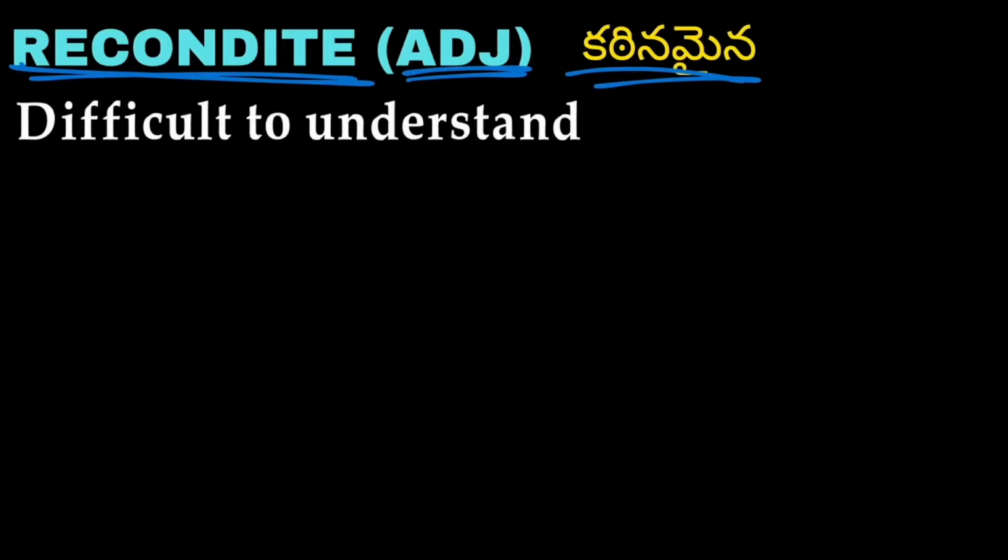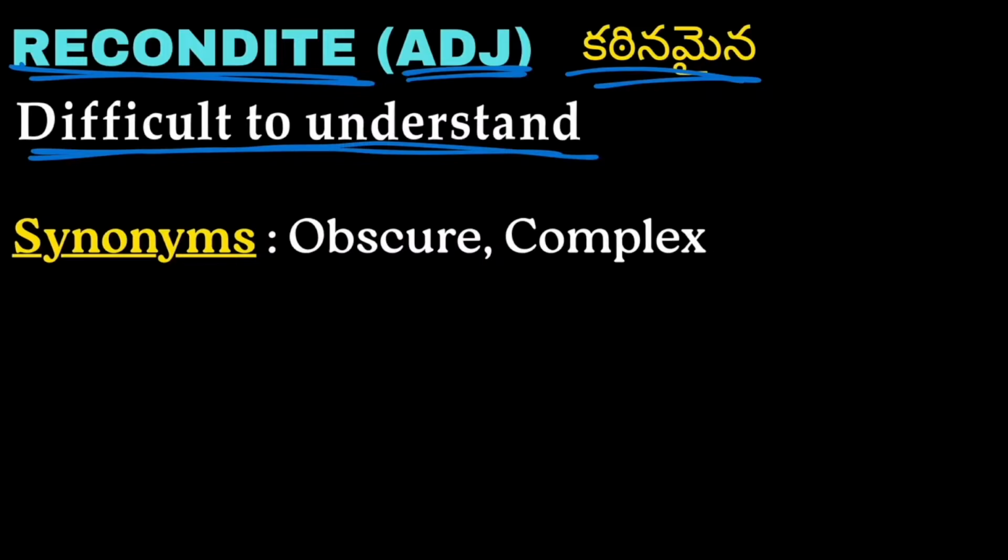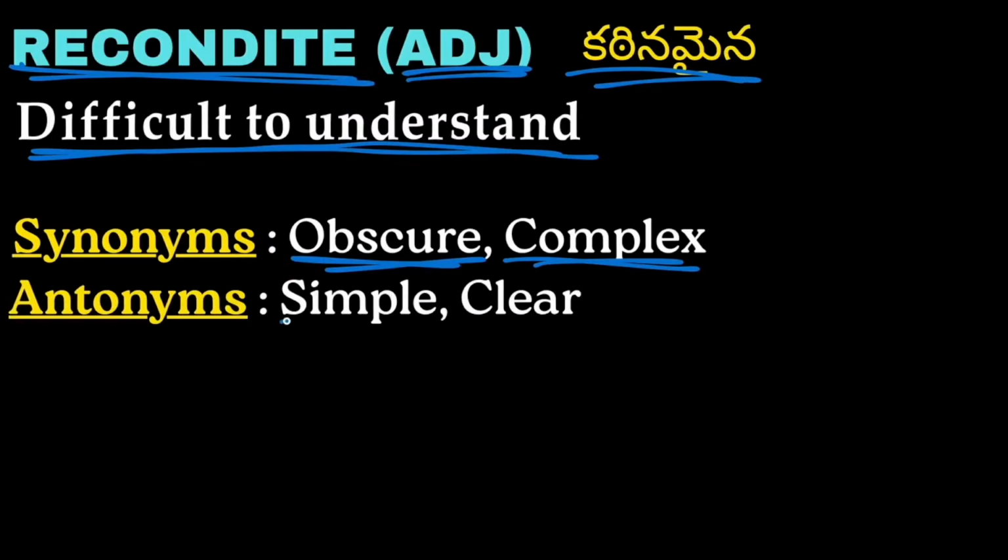Next word we have is recondite. Recondite is an adjective and it means katinamaina. Something which is difficult to understand is called as recondite. Synonyms: obscure, complex. Antonyms: simple, clear. Simple and clear are the opposite of recondite.